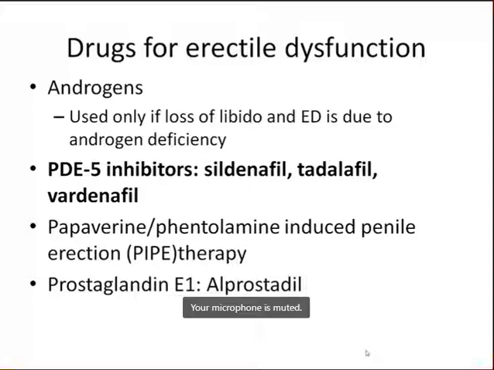Now we have others: papaverine and phentolamine induced penile erection, that is pipe therapy, because they are alpha antagonists, alpha blockers. Alpha blockers again are used, and the prostaglandin analog alprostadil is also available. So this is the topic for your self-study.